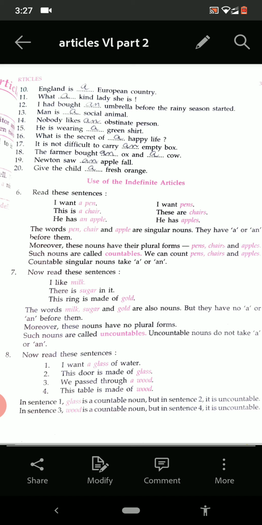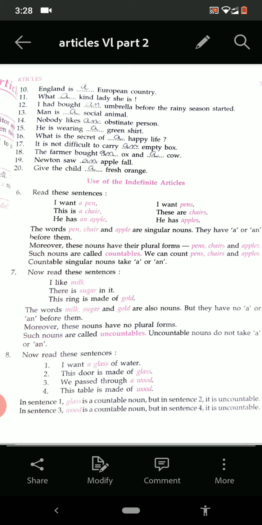What is the reason? Because they are not countable. Because they are uncountable. So what can we say? We can use a or an with only the singular and countable noun. No plural, no uncountable. Plural, no cross, or uncountable, no cross. Means we cannot use a or an there. So are the things clear to you? Yeah.